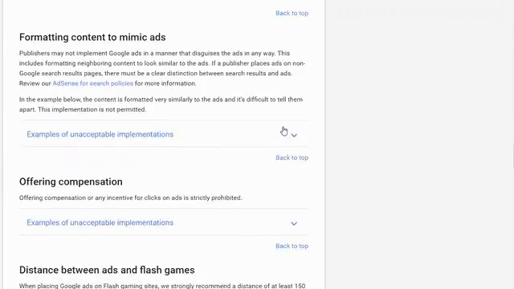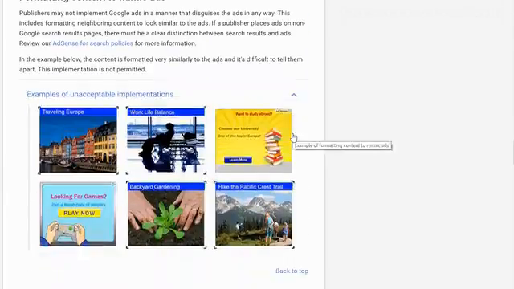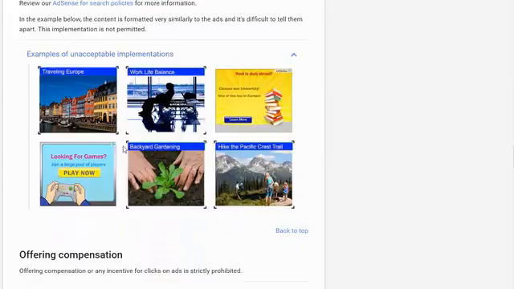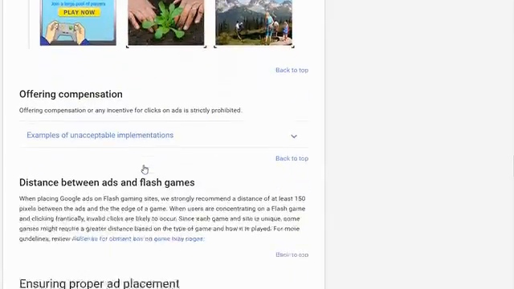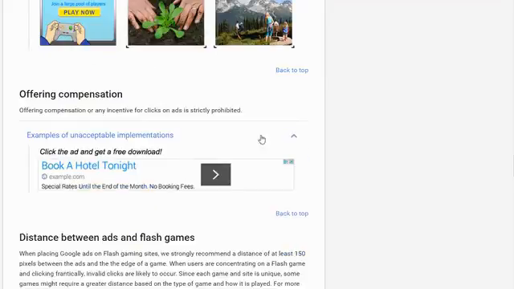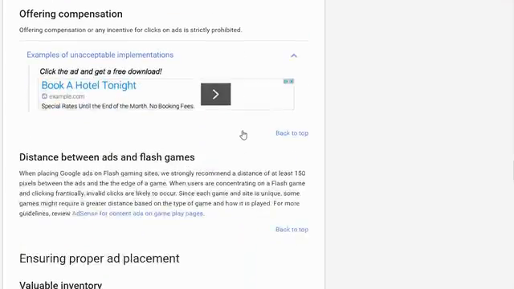Formatting content to mimic ads. If these are all ads, but you have them interlined with your content, that's a problem. They're going to cancel your account. And then offering compensation: "Hey, click here and click on this ad." If you have any words like click near an ad, be super careful, because AdSense is really, really careful about that, and they will cancel your account.